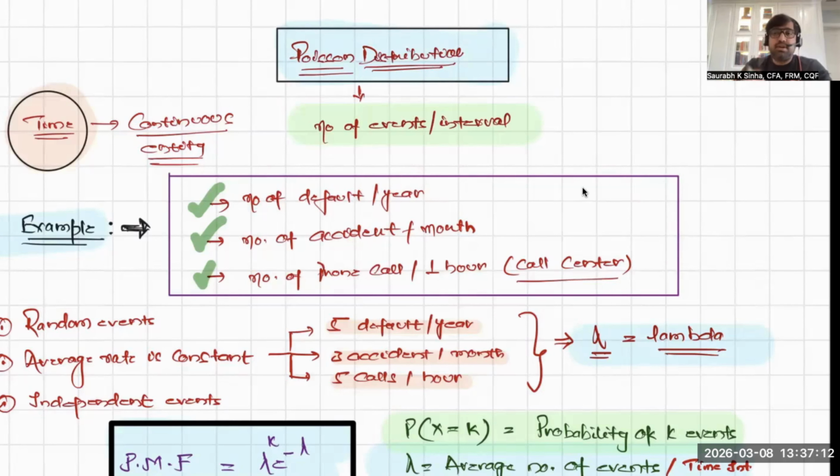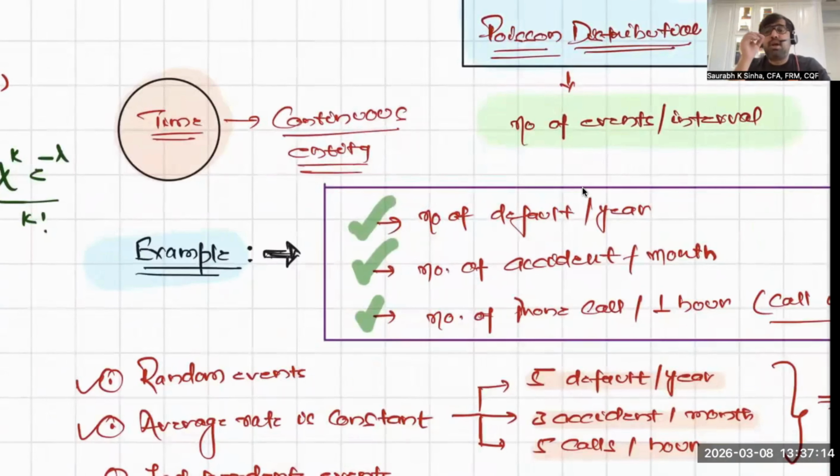Now, something pretty interesting about Poisson distribution is that it is related to time. And time is one of the most continuous quantities in the world, yet Poisson distribution belongs to the category of discrete distribution. Why? The reason is simple. In this distribution, we are not interested in the probability of time itself, because that's a continuous entity.